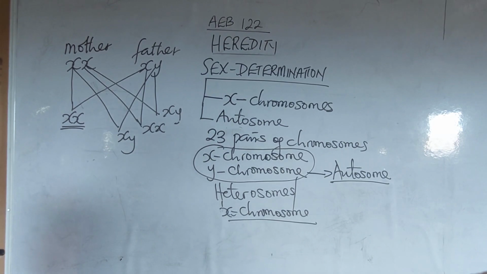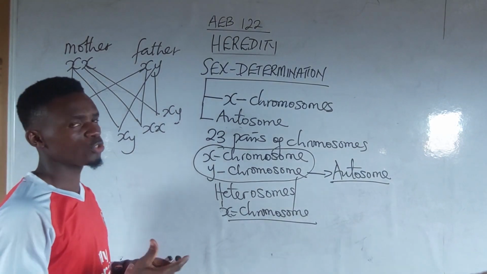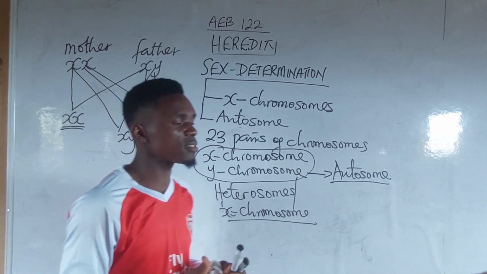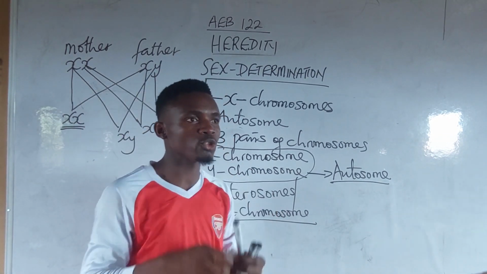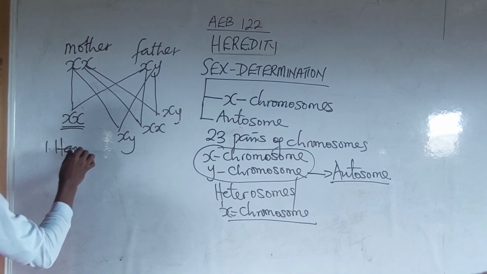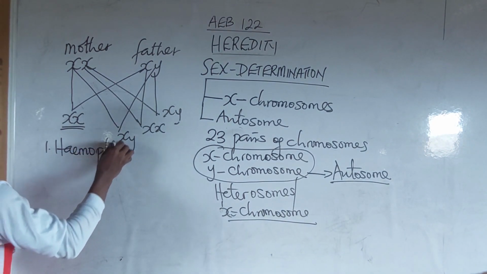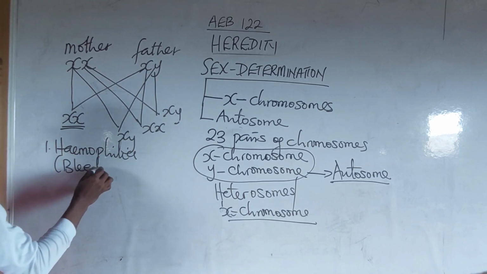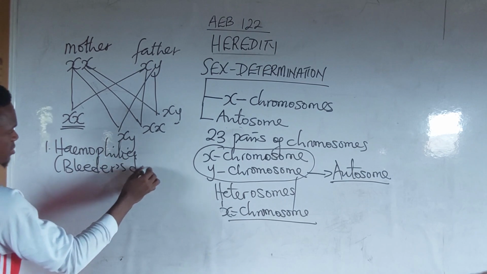It is very important. What are examples of traits that are sex-linked? Sex-linked traits are traits that are linked or joined to the sex chromosome. Examples are: 1, hemophilia, otherwise called bleeder's disease.